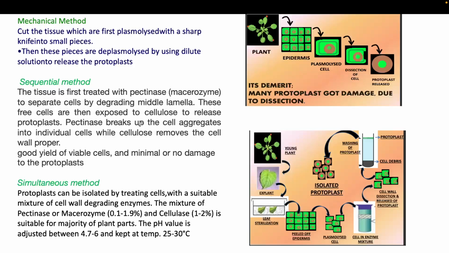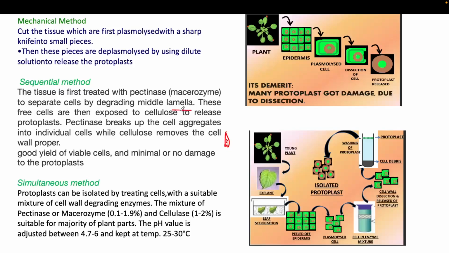So in the sequential method, the tissue is first treated with the pectinase enzyme, and this enzyme will separate the cells by degrading the middle lamella. Suppose this is the leaf, which is made up of millions to billions of cells. The cells will be separated by this pectinase enzyme because it will degrade the lamella, which is connective tissue.